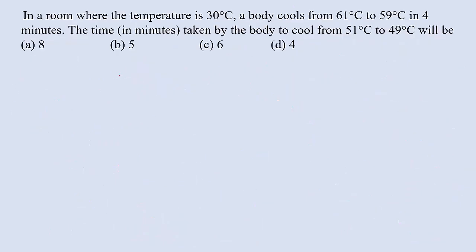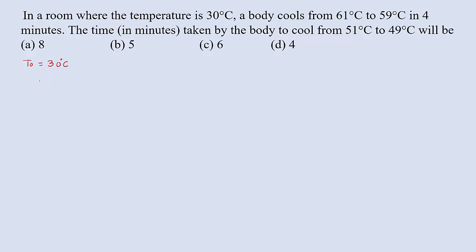In a room where the temperature is 30 degrees Celsius, a body cools from 61 degrees Celsius to 59 degrees Celsius in 4 minutes. The time taken by the body to cool from 51 to 49 degrees Celsius will be? Room temperature is given, so let us write T0 equal to 30 degrees Celsius.